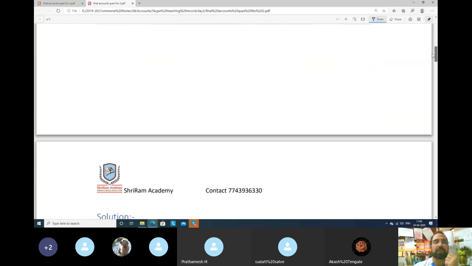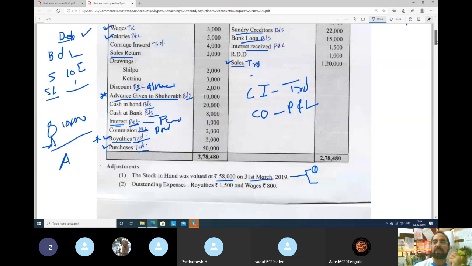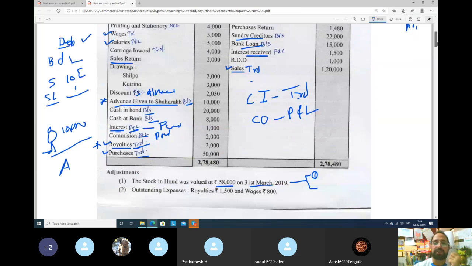Next is purchase. When it is purchase, it is directly related to your production, a direct expense related to production, 50,000 rupees. Sales and purchase both go to the trading account, but sales go to the credit side and purchase goes to the debit side.